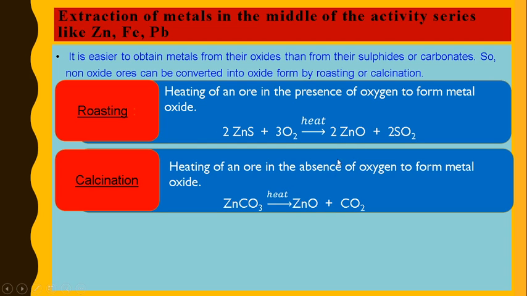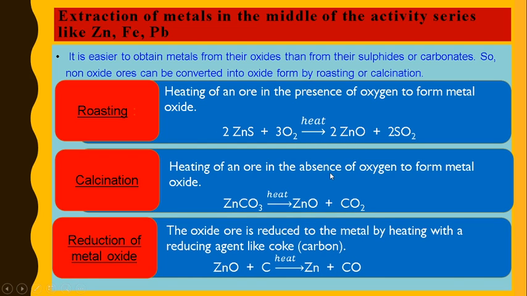Once we get metal oxide, reduction is done. Here reduction is facilitated by carbon. So zinc oxide is heated with carbon to give zinc metal, and carbon monoxide is released as gas. So coke is used as the reducing agent here. This can be done because zinc has lower affinity for oxygen as compared to carbon. So carbon has more affinity for oxygen, therefore it can reduce zinc.